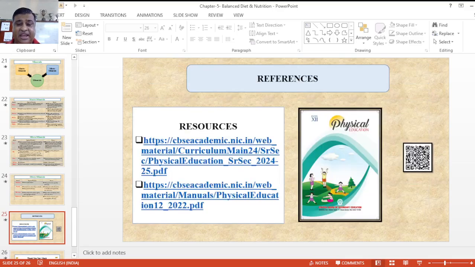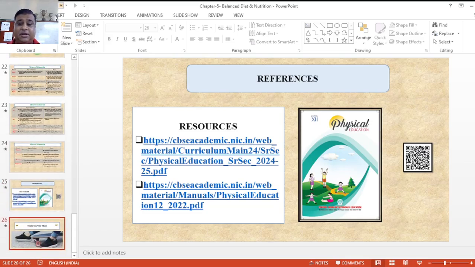Now the references which I have taken, that is CBSE curriculum 24-25 and the CBSE academics, CBSE handbooks which are present in CBSE academic sites. Thank you.